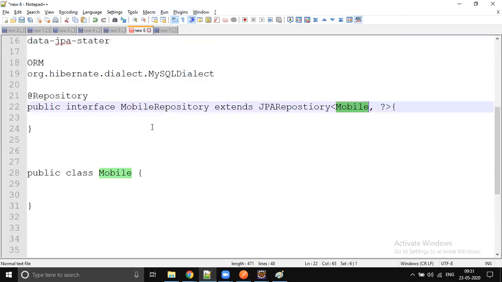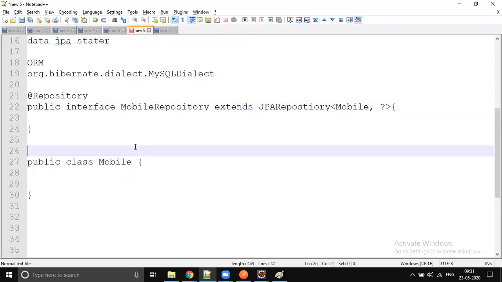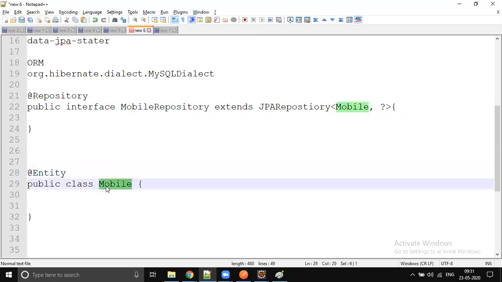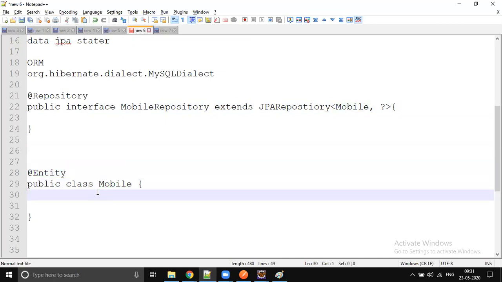Mobile is not going to be read by default. You need to do some configuration. The first important configuration is @Entity. We should make this class an entity, so you should annotate it with @Entity. All these are part of the javax API, so you just import javax.persistence.Entity, from the Java library. We are making this class an entity class, so that is very important.